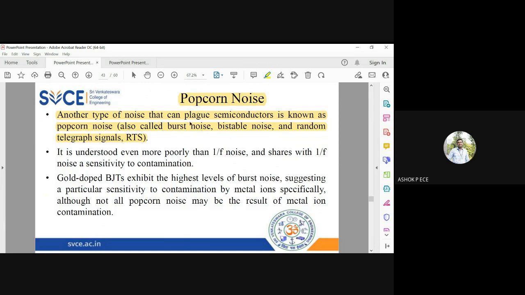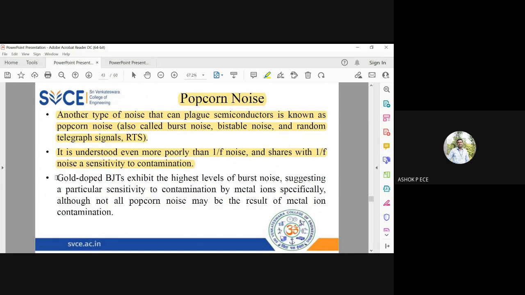That is the reason why this noise is called popcorn noise. Predominantly we use only the term burst noise. All these other terms are very rarely used, and it is understood. Some people say it is the same as flicker noise, but there is some correlation, and we cannot exactly equate the magnitude of flicker noise to popcorn noise. It is mainly because of device contamination, or in a very technical term, doping in semiconductors. When you change the molecular structure of a semiconductor by doping, you are indirectly increasing the conductivity. That is a very good plus point you get, but you also indirectly introduce noise into the semiconductor.